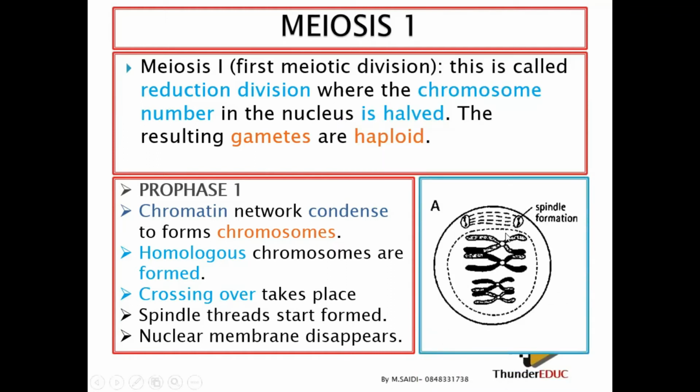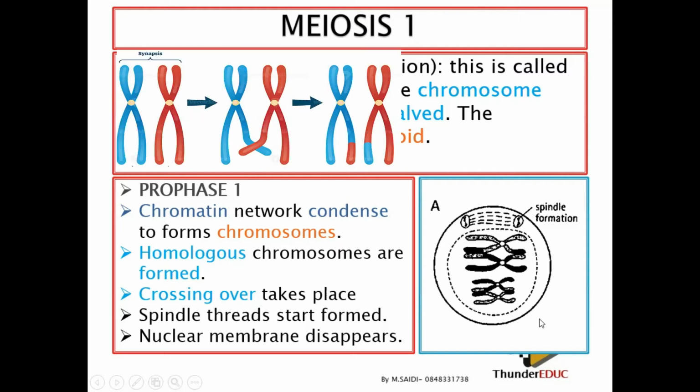So you see here the chromosomes condense, the homologous chromosomes. You see this one is short, this one is long. So this short one cannot go with the long one. No, the short goes with the short, the long one goes with the long one. That's the principle. These chromosomes come together, and then the chromatids cross each other. When they cross each other, we call it crossing over. That's why I'm saying that crossing over takes place. And the point where they cross over, we call it chiasma. We're going to look at this in detail.